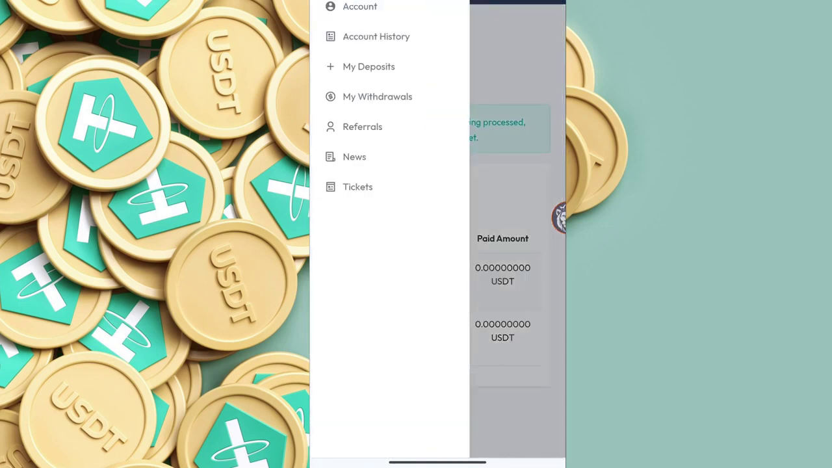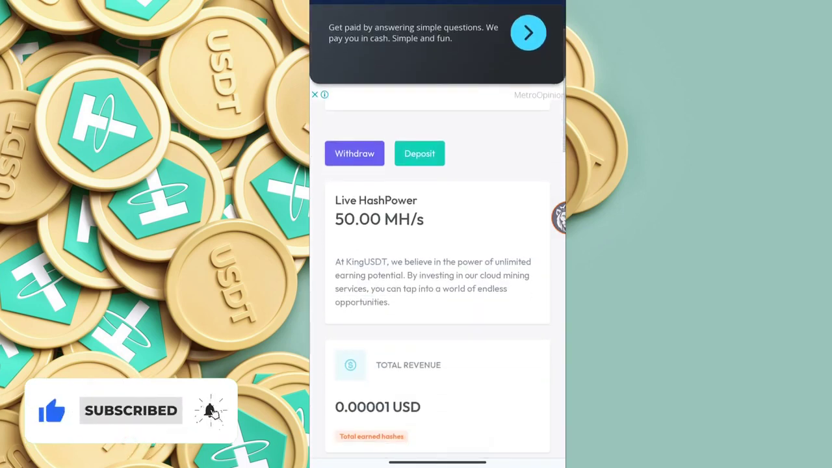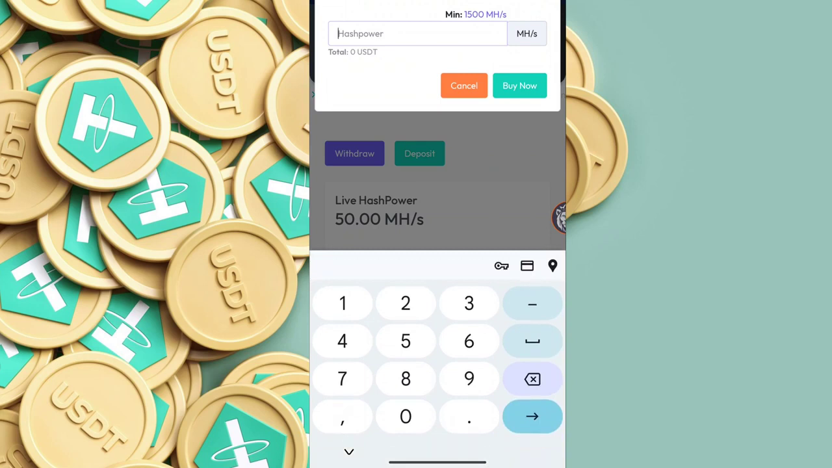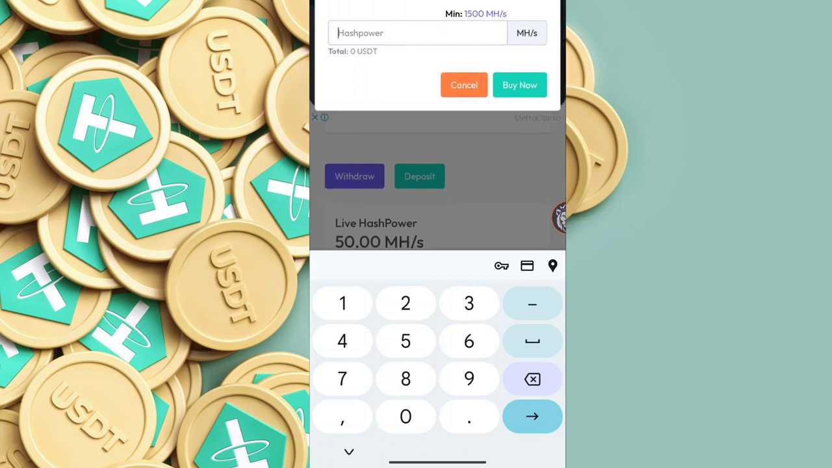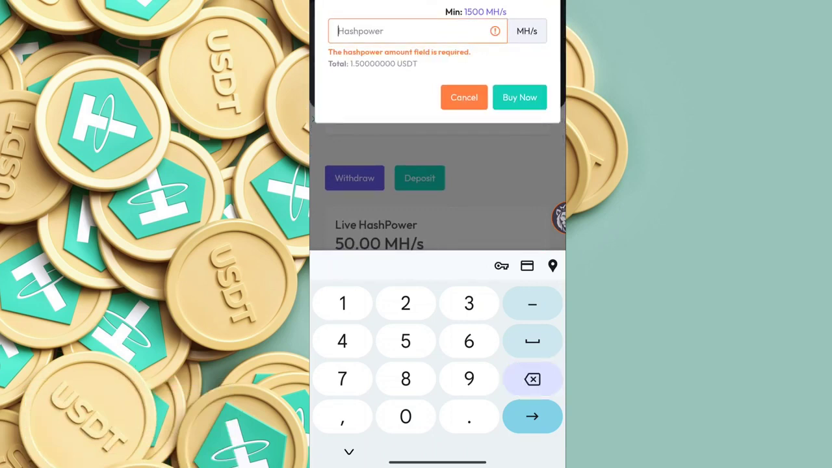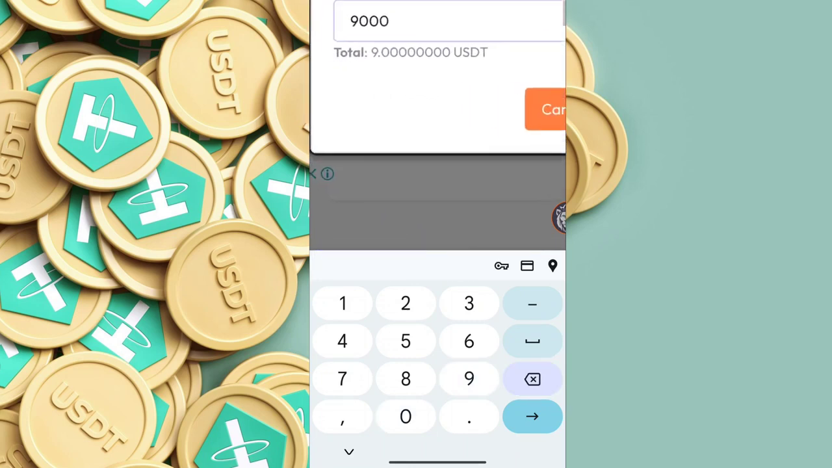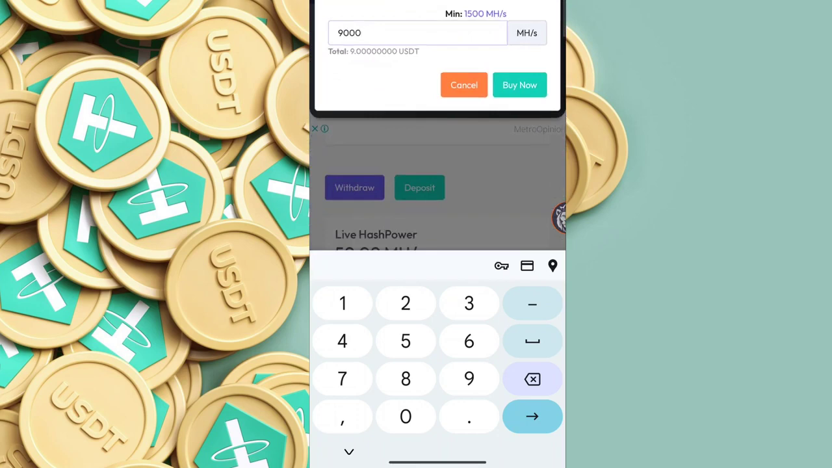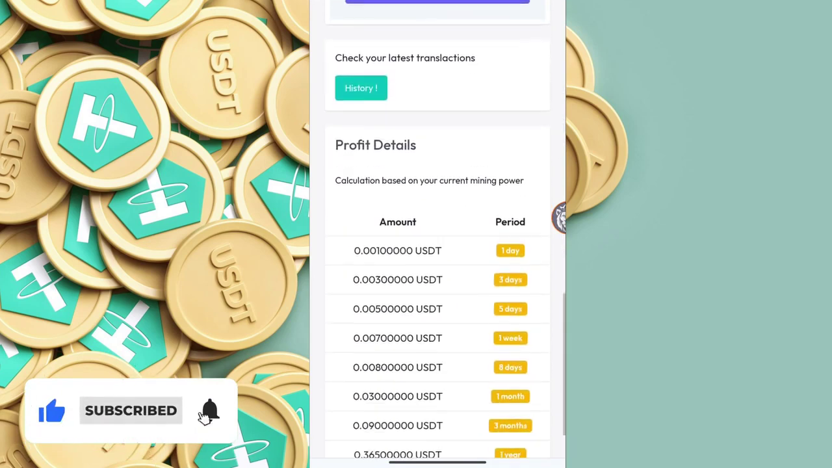If you want to increase your revenue on this site, you can check your deposit here, click on the account button and then the deposit button. You can enter the amount of mAh per second you want. The minimum is 1500, and for 1500 you just have to pay 1.5 USDT. If you invest 9 USDT, you can get 9000 mAh per second. This is the hash power, guys. You can use it, or you can remain on the free plan to earn a lot.